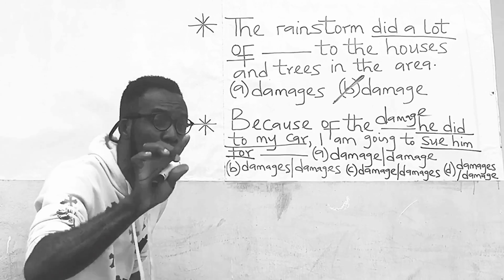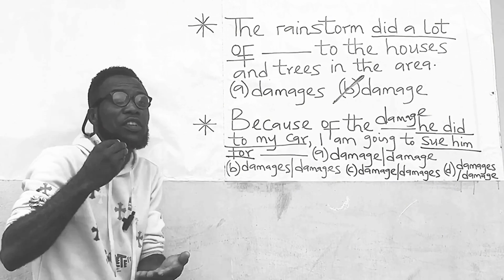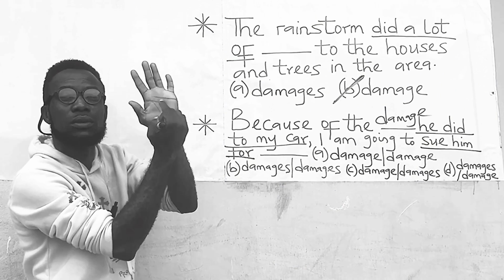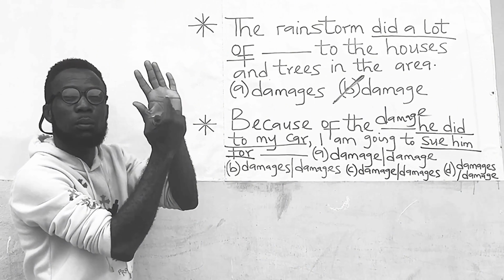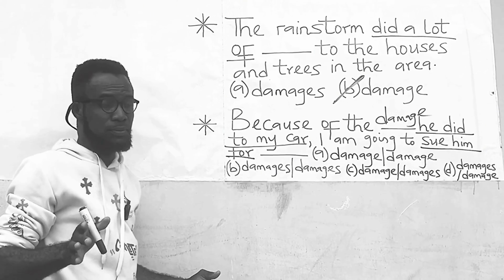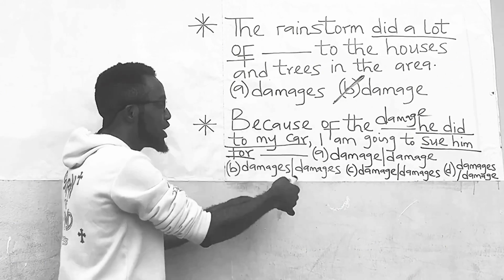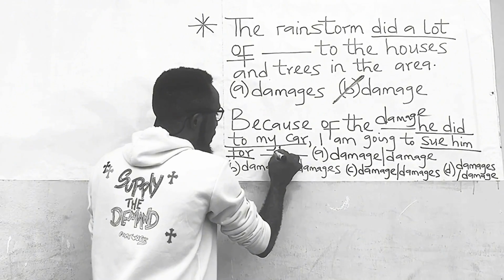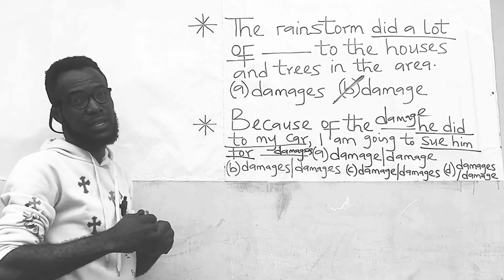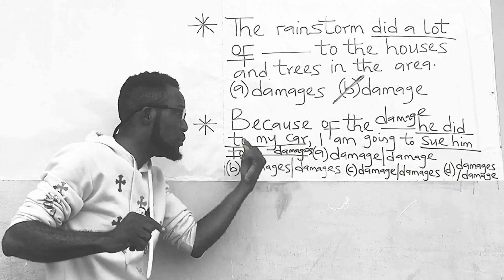You always sue for damages and not damage. The reason is that the essence of suing is for monetary compensation. So you always sue for damages. Therefore, the gap in the second part of the question should be filled with damages. We have got the answer. It should be damage followed by damages.